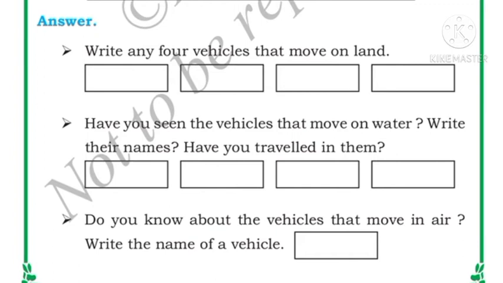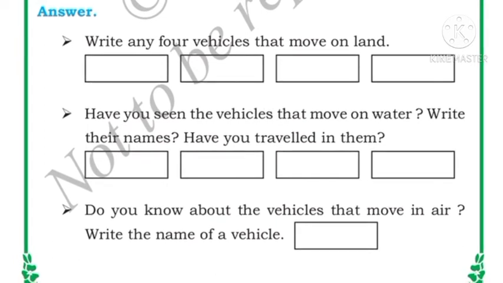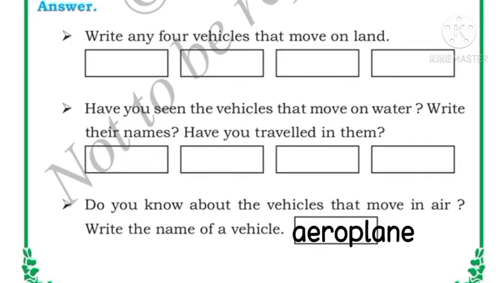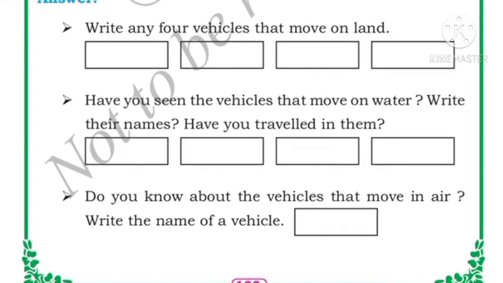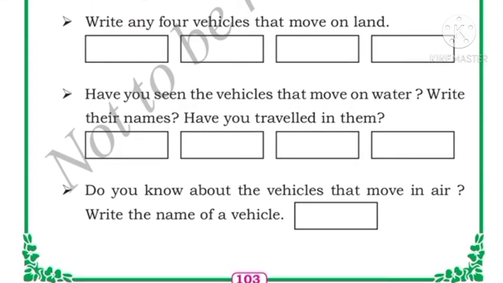Do you know about the vehicle that moves in air? Write the name of a vehicle. Children, which vehicle moves in air? It is aeroplane, right? So we will write here aeroplane.